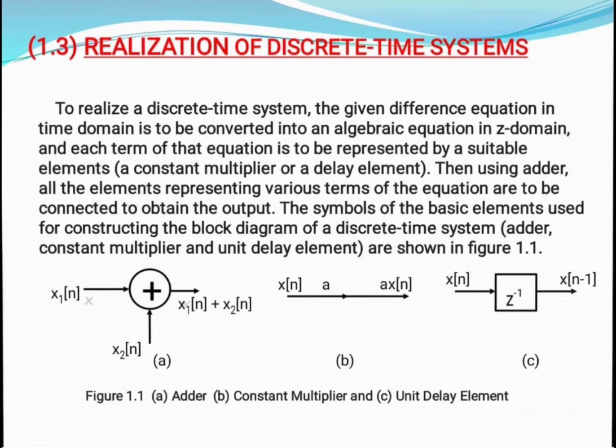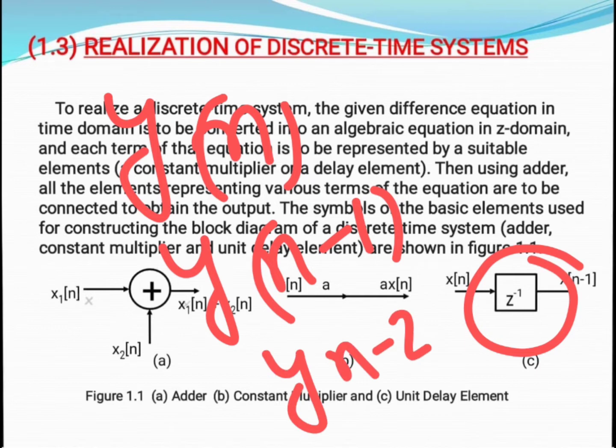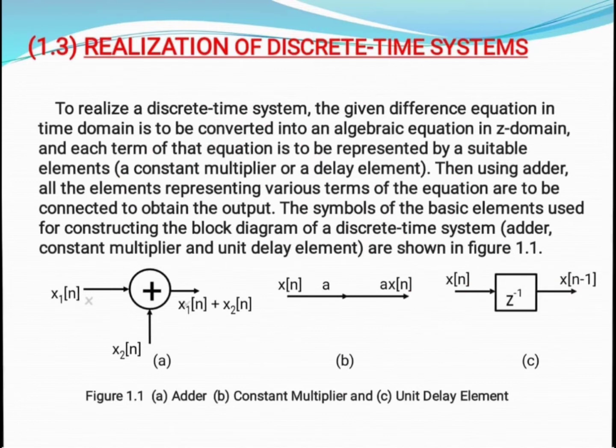Now next, delay function. As we know, in the difference equation we generally have terms like y of n minus 1, y of n minus 2. Going from y of n to y of n minus 1 is implemented with the help of the delay function, because it delays y of n by one time unit to make y of n minus 1. So with the help of this basic building block we can implement a difference equation.